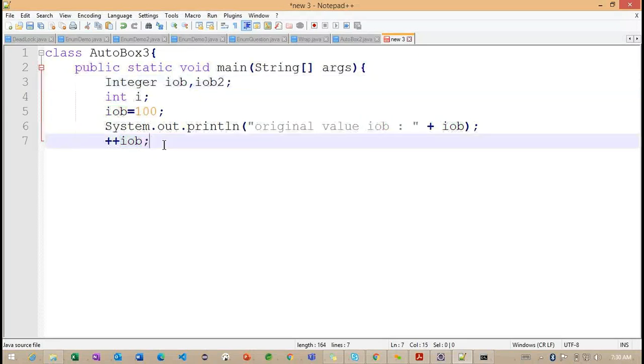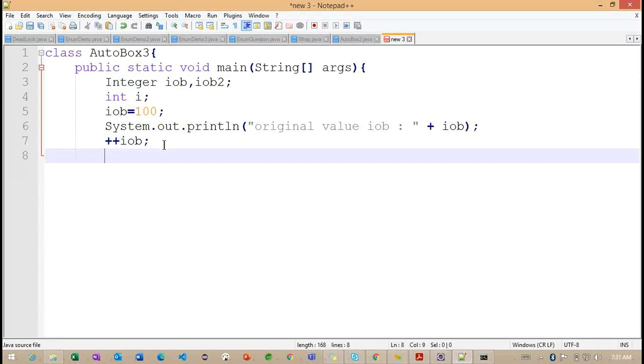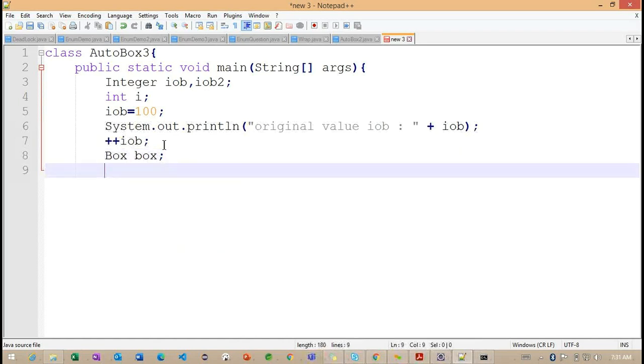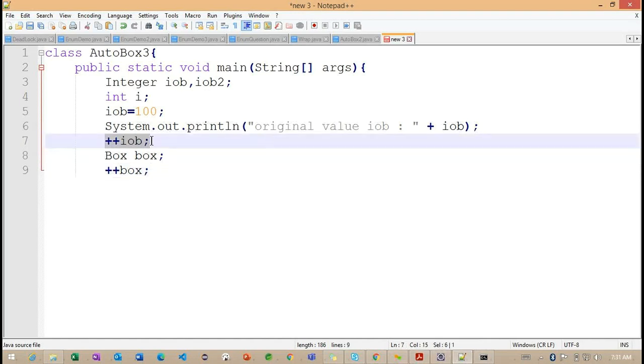Getting the point. So instead of Integer, now you can think, if I'm going to have something like our Box class. We'll define it like this, box. So can we do plus plus box like this? Is it applicable here? The same section of code we are defining here, plus plus iOb.